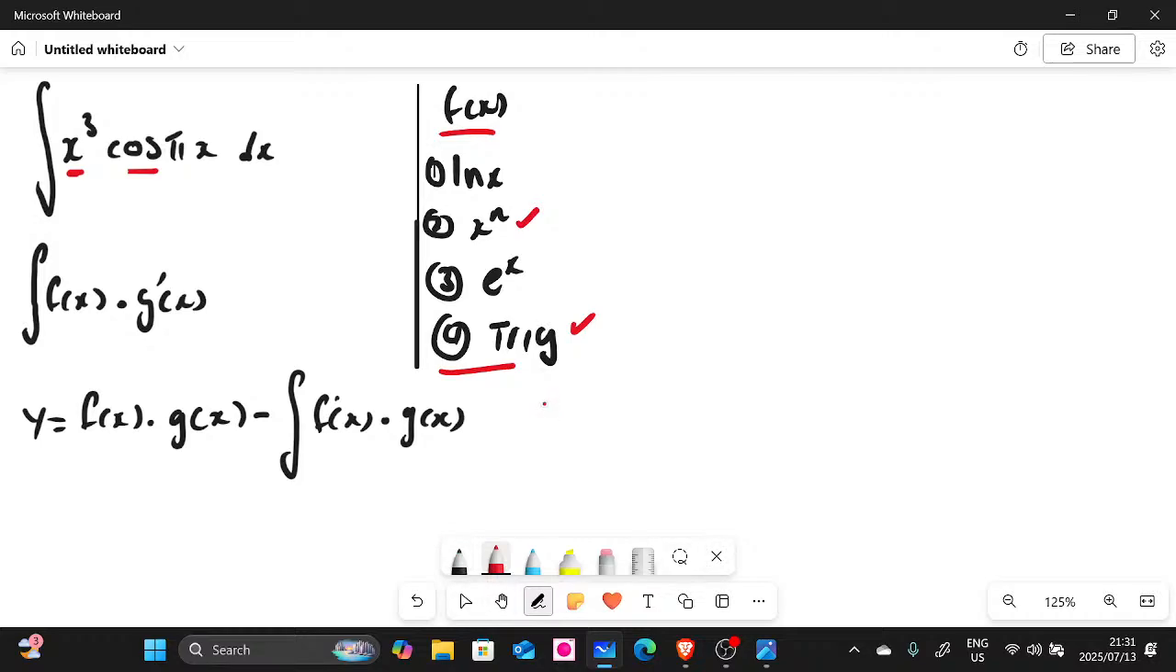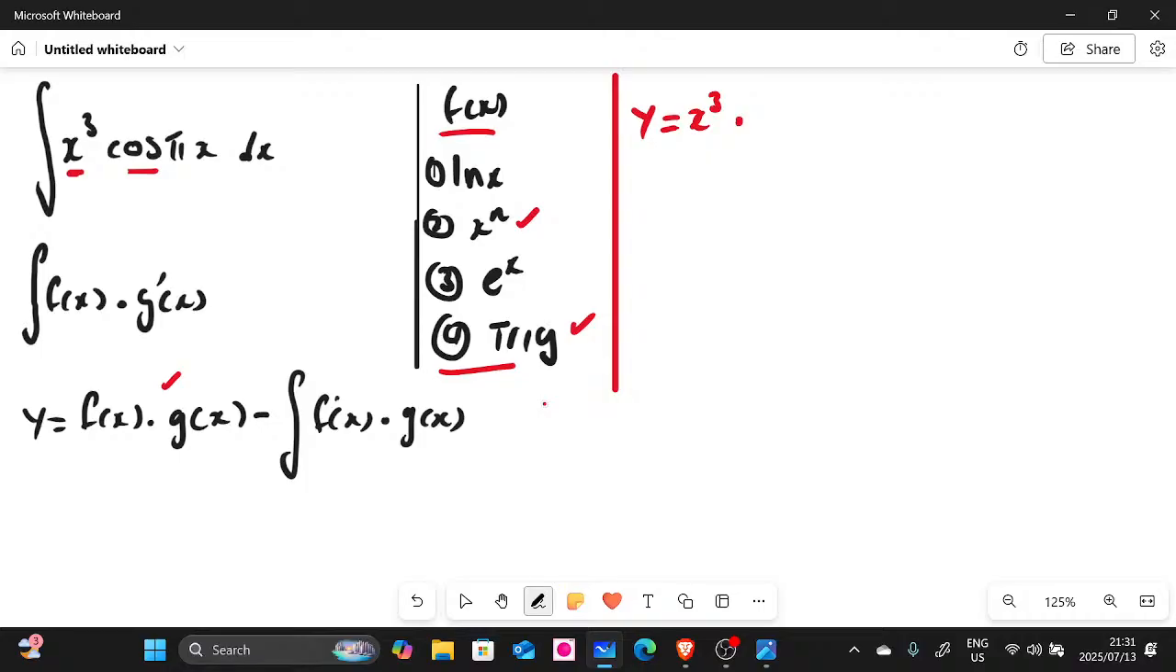When you integrate this one, remember the first step, you write f of x as it is. We have x to the power of 3, and then we integrate g of x prime, which is cos pi x. So what is the integral of cos pi x? We know that the integral of cos is sine, pi x, but divided by pi. Then we say minus, and rather put it inside the bracket like that.